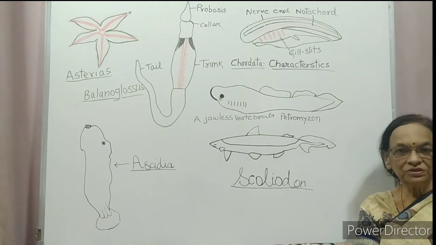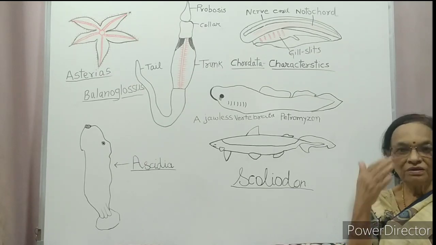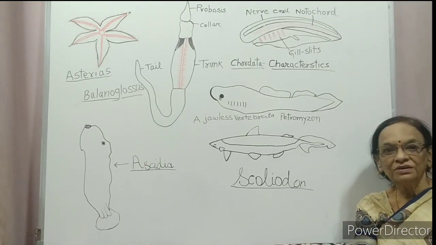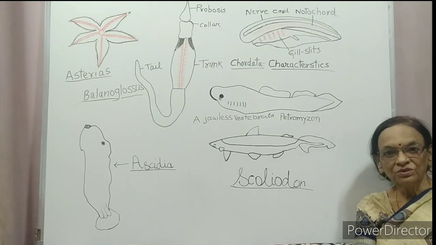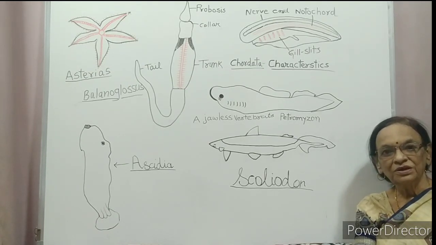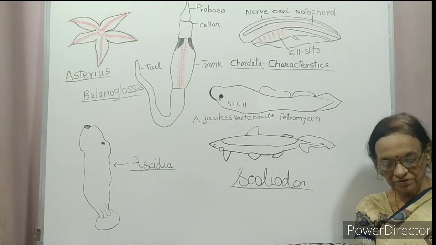Digestive system with the mouth on the ventral side. Anus is on the dorsal side. No excretory system in this animal.